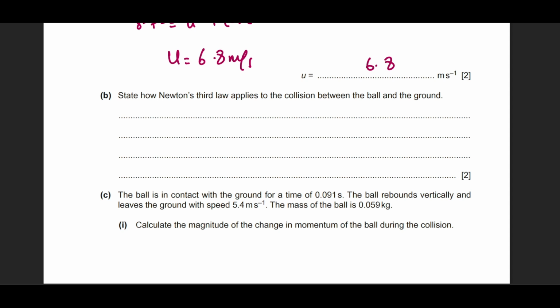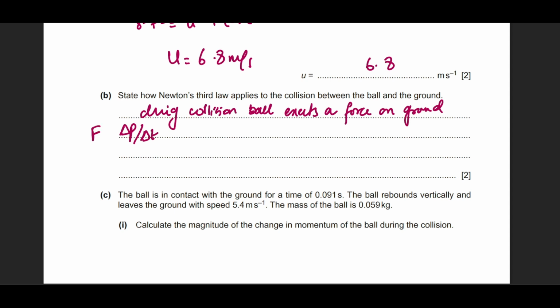So we simply say that during collision, the ball exerts a force on the ground. Why? Due to a change in momentum with respect to time, and we know that this is what force is. So when it does that, the ground also applies a force on the ball which will be equal yet opposite to the force applied by the ball.